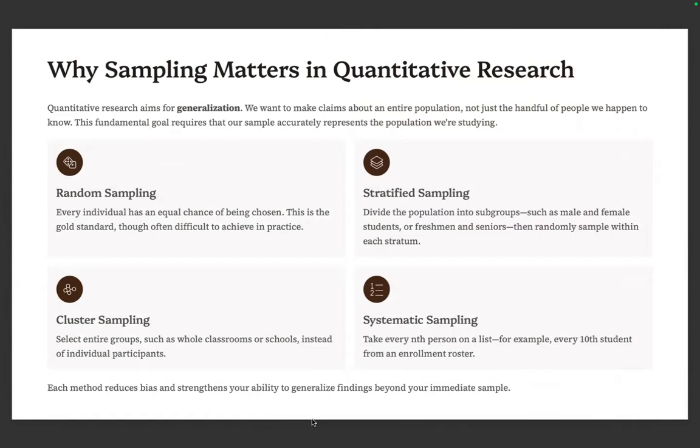And everything that you see here, simple random sampling, stratified random sampling, cluster random sampling, and systematic random sampling are all randomized samplings. When we say random sampling, every individual is given the equal opportunity to be chosen. This is the gold standard, though often difficult to achieve in practice. That's why there's a percent of error, 5% or 10% error. But you also need to pay attention that this is what the sampling presupposes.